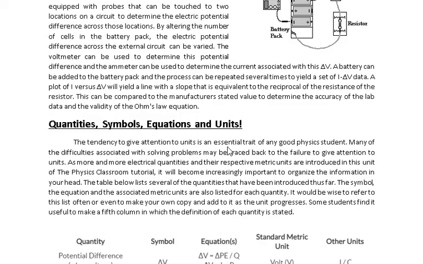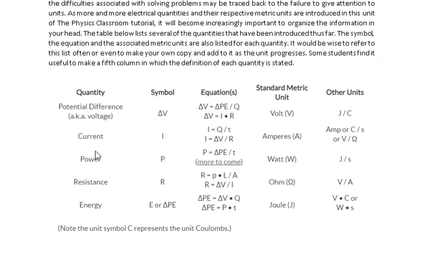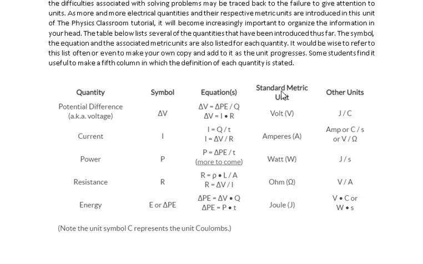Okay, so we have here quantities, symbols, equations, and units. We have the quantities: current, power, resistance, and energy or potential difference. In symbols we have change of V, I, P, R, and energy or change of potential energy. Then the equation is given by this one. Then the standard metric units are volt, ampere, watt, ohm, and joule. And then other units, we can also use these other units to represent that. But usually in solving problems, we can just see these units here.